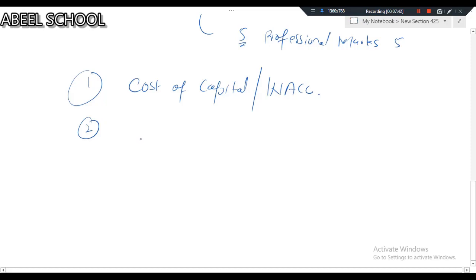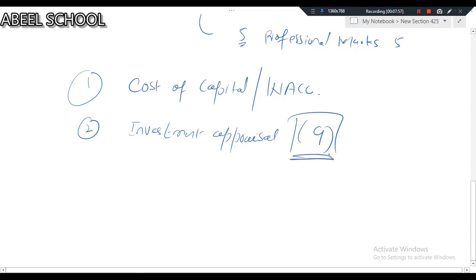Second, after cost of capital, we will start, inshallah, investment appraisal. Dear students, in investment appraisal in AFM, you have 9 topics. So obviously when we'll be starting investment appraisal, I'm going to write all the names of the 9 topics. All the 9 topics you are going to study in investment appraisal.